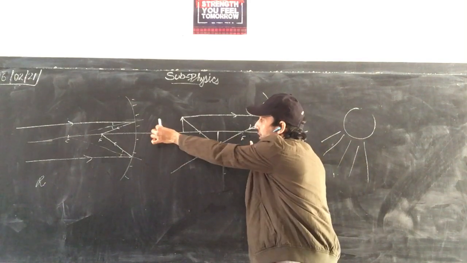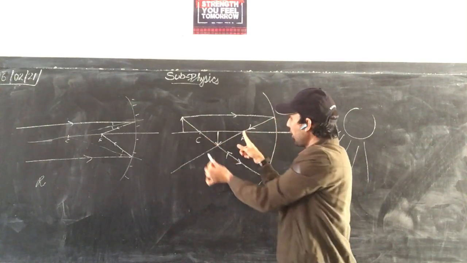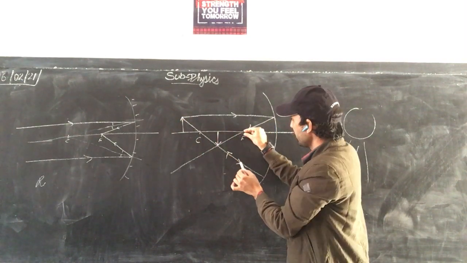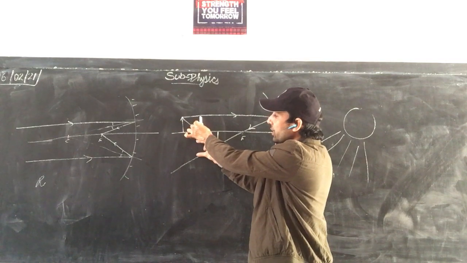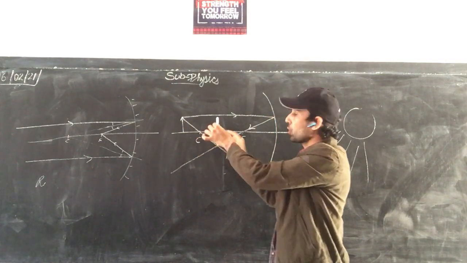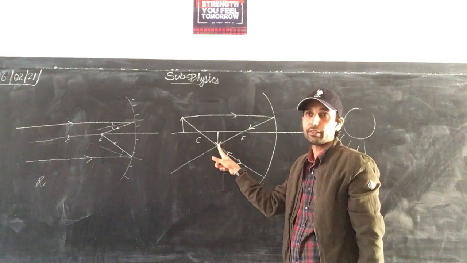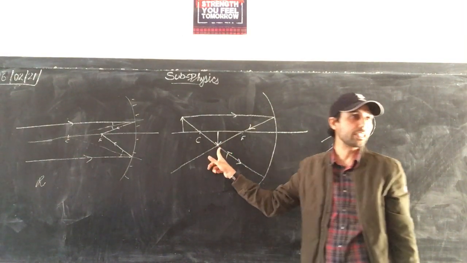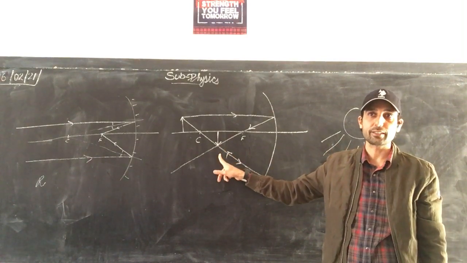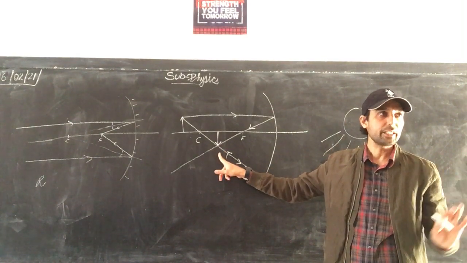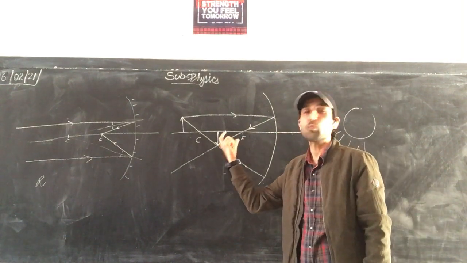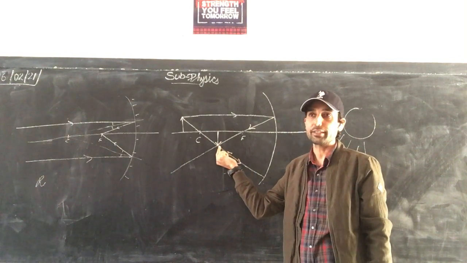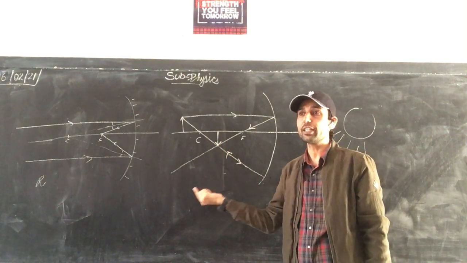One minute. So as the object is approaching the center of curvature, our image is as well approaching the center of curvature and increasing in size. At the center of curvature, they will become equal. So what kind of image is formed here? Inverted real image. Since the reflected rays actually meet after reflection, it's a real image. Let me explain it first. And it's smaller in size. So the characteristics are real, inverted, smaller in size.